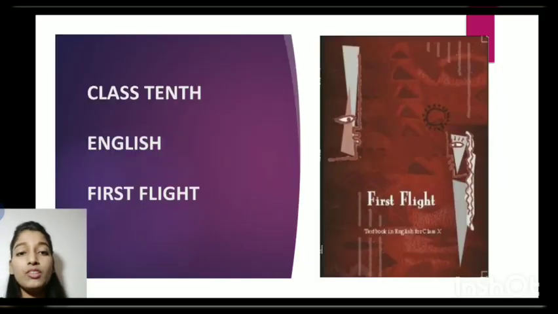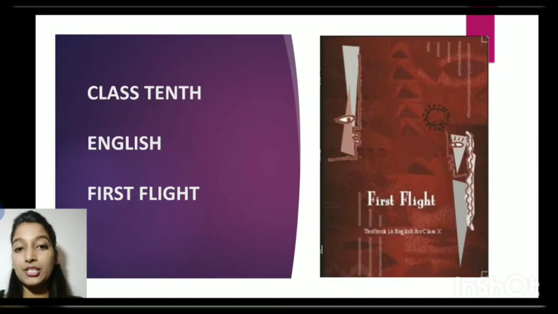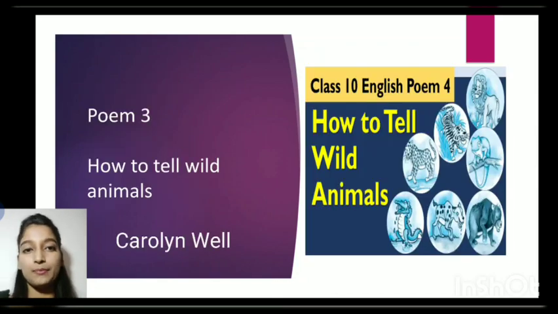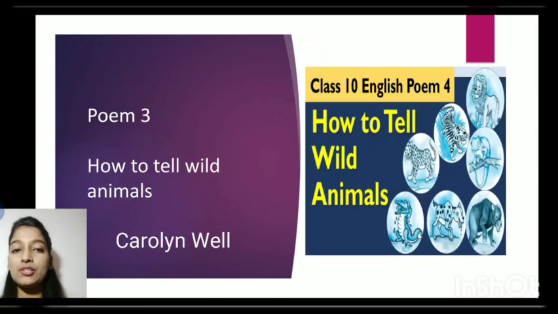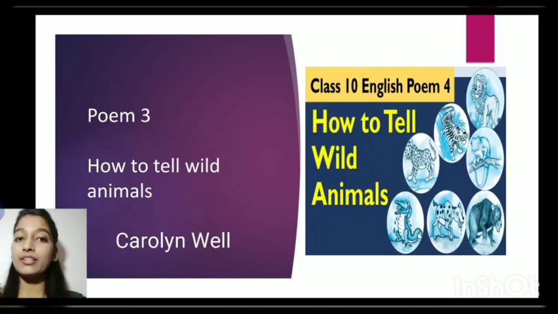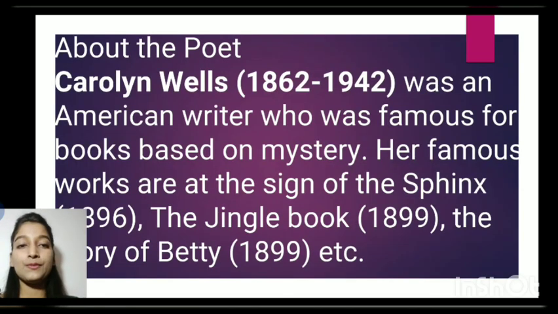The name of the poem is How to Tell Wild Animals. It is written by Carolyn Wells. This poem is taken from your First Flight book of your NCERT syllabus.